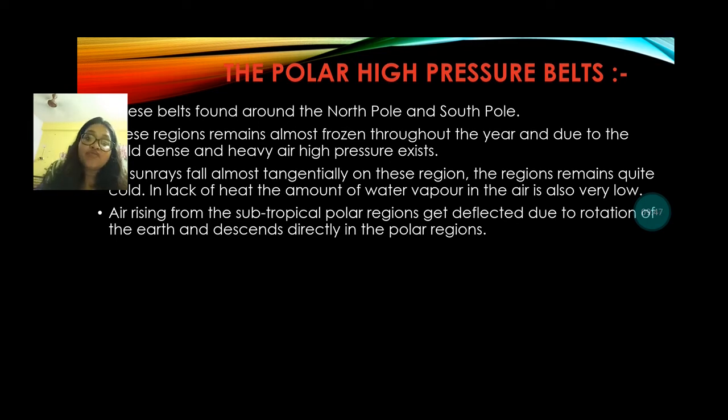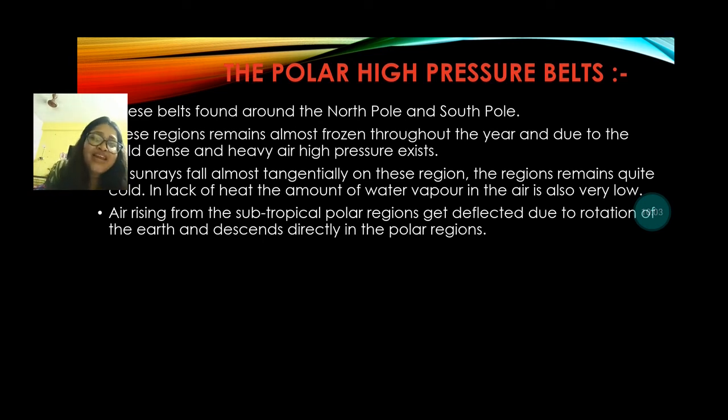and air rising from the subtropical regions goes toward the polar regions, gets reflected due to the rotation of the earth, and then descends directly to the polar regions. So this is all about the 7 major pressure belts of the earth.